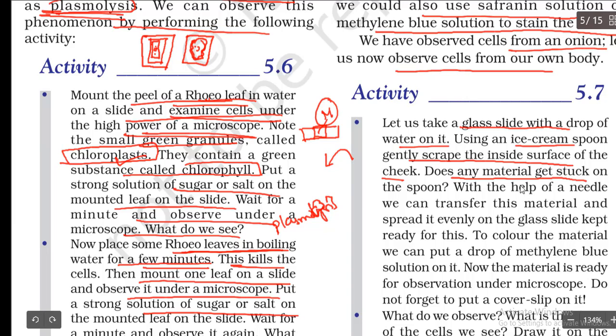Does any material get stuck on the spoon? With the help of a needle, we can transfer this material and spread it evenly on the glass slide. To color the material, we put a drop of methylene blue solution on it. Now the material is ready to observe under the microscope. Do not forget to put a cover slip on it.